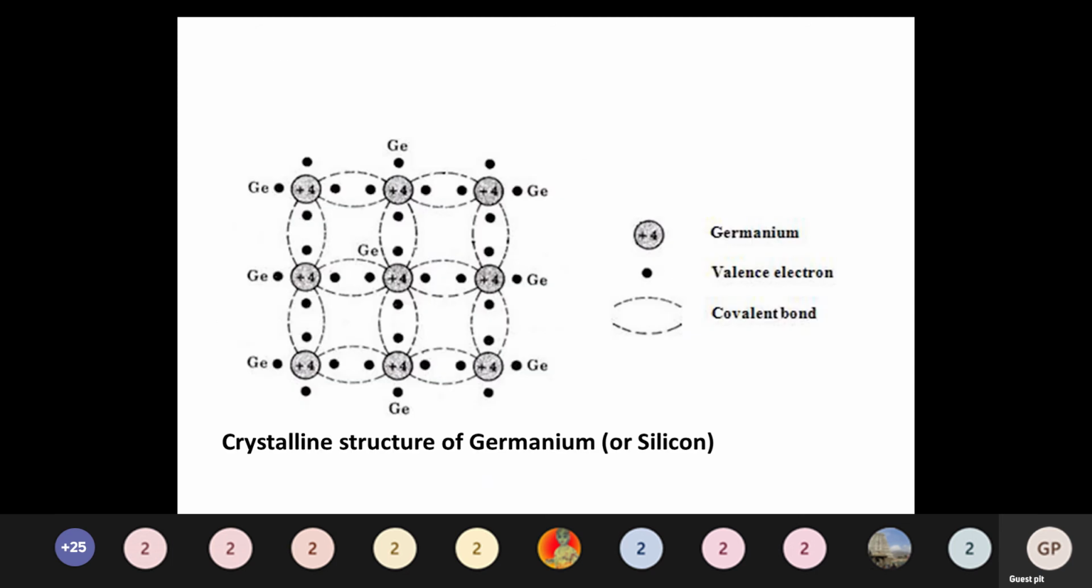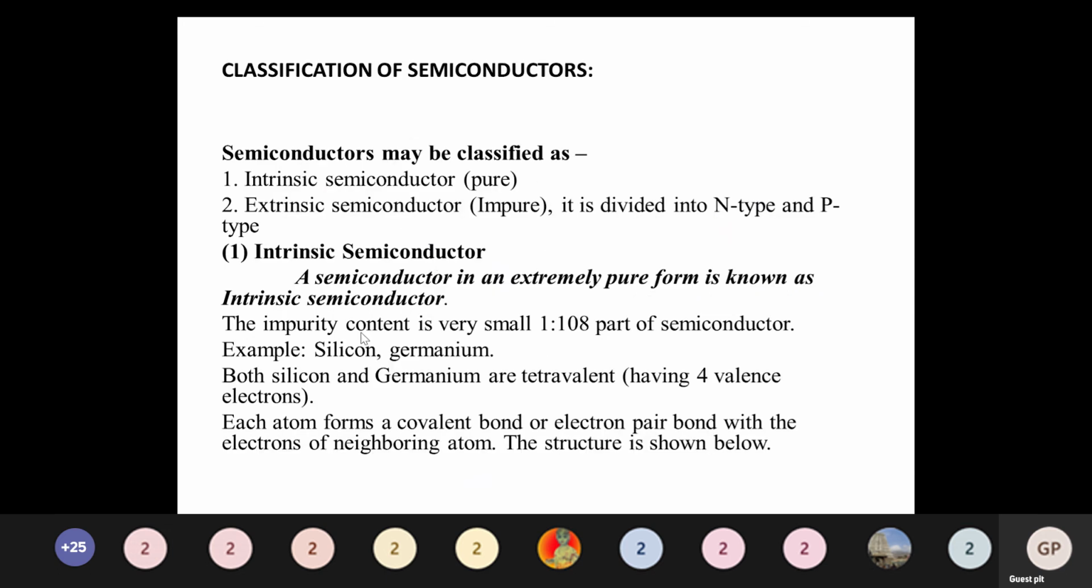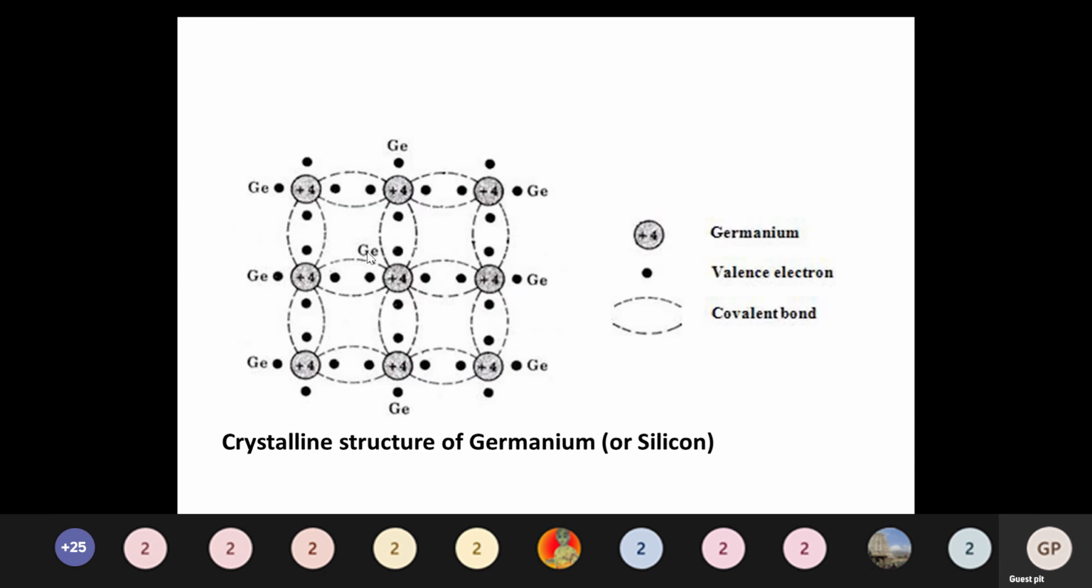Same thing. So here is the covalent bond creation: how one atom makes a covalent bond with another atom. Both silicon and germanium have four valence electrons. The outer valence electrons, what are they? The outermost shell is called the valence band. I told you, right? The valence band consists of only four electrons. So this is the crystalline structure of a germanium or silicon atom.